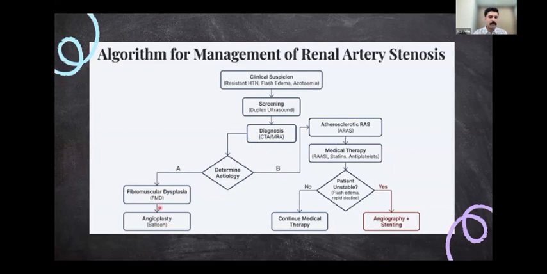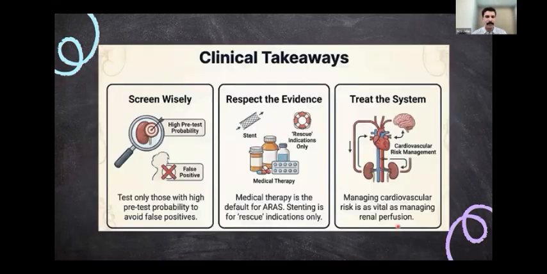If it is fibromuscular dysplasia, you can go for angioplasty with a balloon. When you have an atherosclerotic renal artery stenosis, you go with medical therapy first. When the medical therapy is keeping the patient stable, you continue with the medical therapy. But if the patient is unstable with recurrent flash pulmonary edema, rapid decline in renal function, or uncontrolled blood pressures, then you have to think about angiography and stenting. So that is a concise algorithm for management of renal artery stenosis.